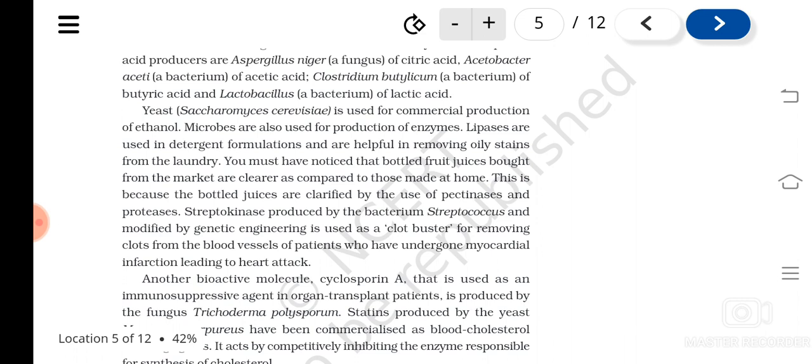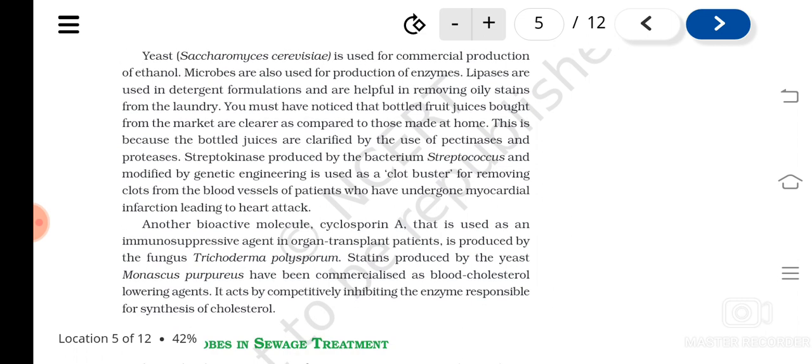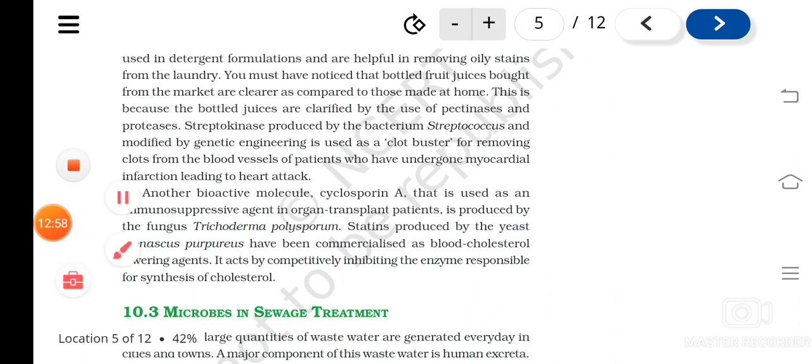Then streptokinase, who produces it? Streptococcus. It is used as a clot buster, for removing clots from the blood vessels. Then another bioactive molecule is cyclosporin A, used as an immunosuppressive agent in organ transplant, produced by Trichoderma polysporum.